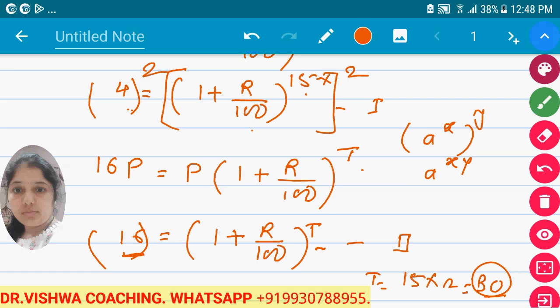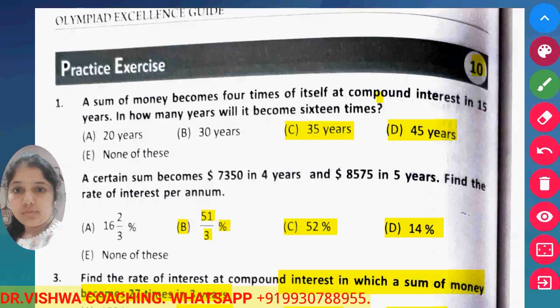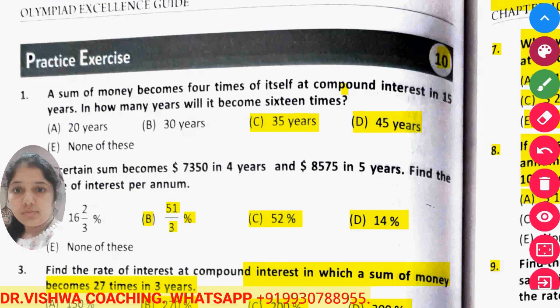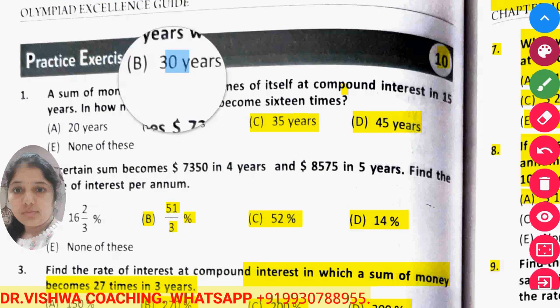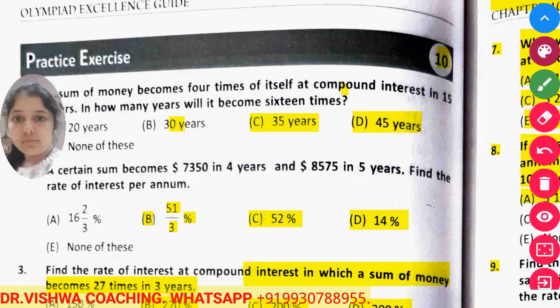So when we keep the sum for 30 years, it becomes 16 times the principal when compound interest is applied. So the answer is B, 30 years.